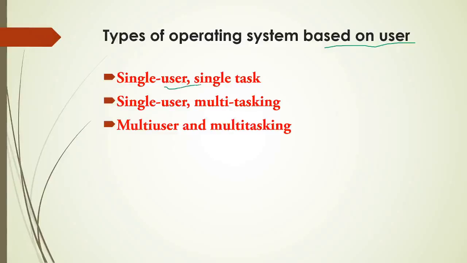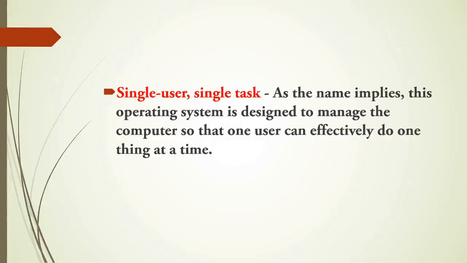First one is single user and single task. That means a single user is executing a single task. If there is a single core, then a single user can execute a single task at a time. So as the name implies, this operating system is designed to manage the computer so that one user can effectively do one thing at a time.